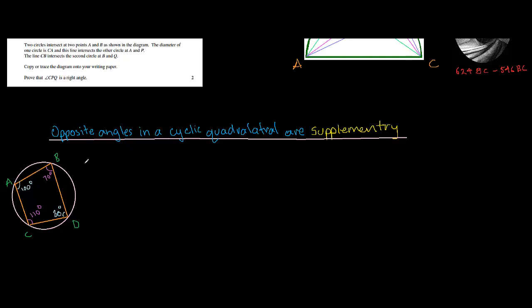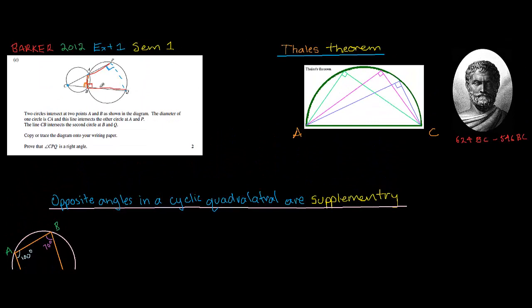The fact that the opposite angles are supplementary means, for example, if this angle A here is 100 degrees, then this would have to be 80. Or if this was 110 degrees, then this would have to be 70, because opposite angles are supplementary, meaning they add up to 180. So using what we know here, we know this is 90, and therefore this has to be 90, because this is the opposite angle in a cyclic quadrilateral.